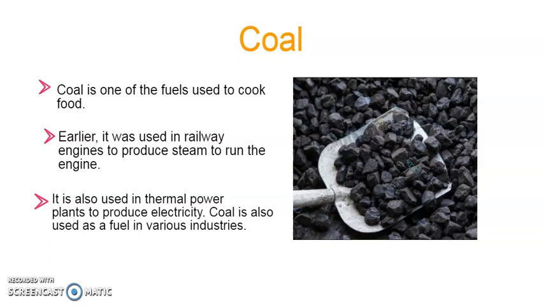This is heated to produce energy. So earlier this coal was used in railway engines to produce steam. So the first train was run by using coal as a fuel. Nowadays we have diesel engines, but earlier the first train was run by coal, and it is also used to produce electricity. It is used in thermal power plants to produce electricity. So it is a fuel in various industries.